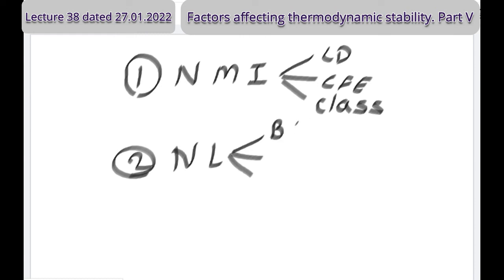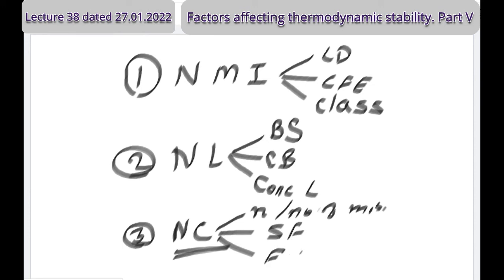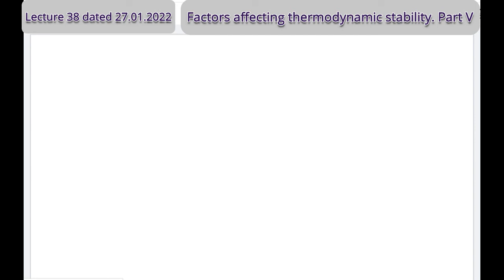What are they? The first point, base strength. Second point, covalent bonding. Third point, concentration of ligand. And today we completed the third aspect, the nature of the coordinating group, especially in case of chelation, the nature of chelation, and why chelates are stable. In that, number of rings and number of members. These points I discussed. Then I discussed the steric factor and forced configuration. With this, this portion of unit number 2 completes.